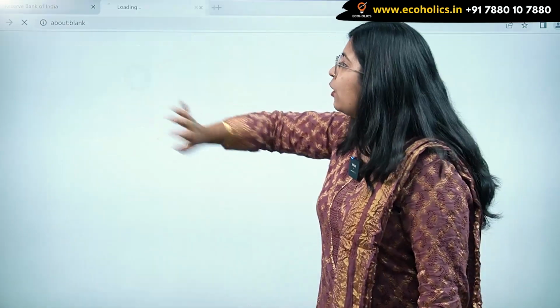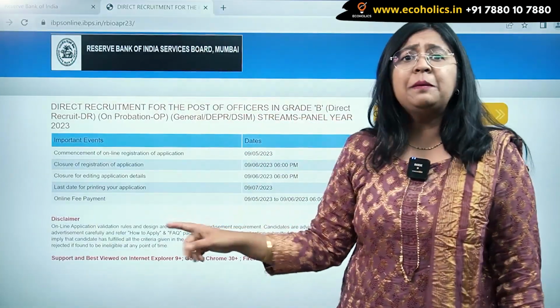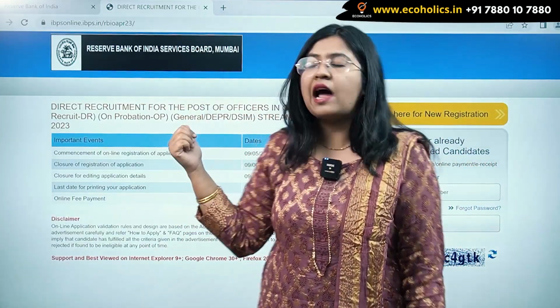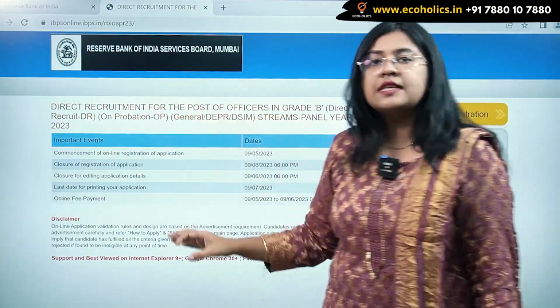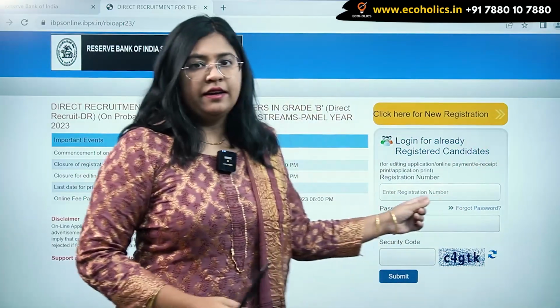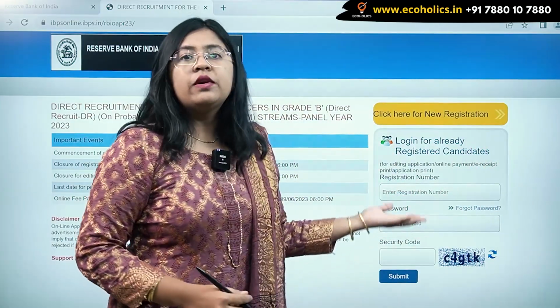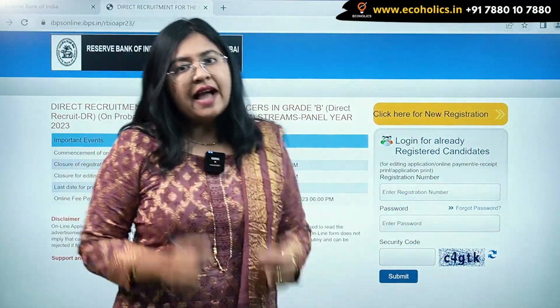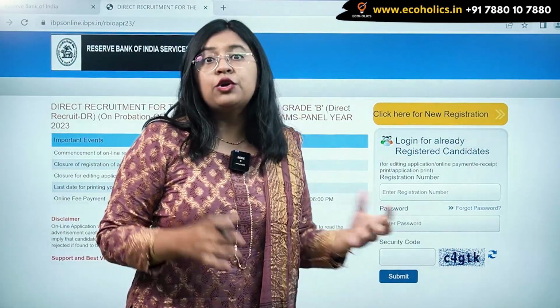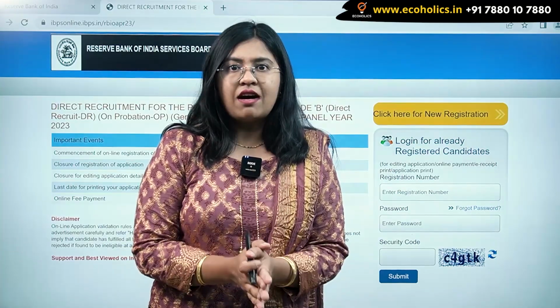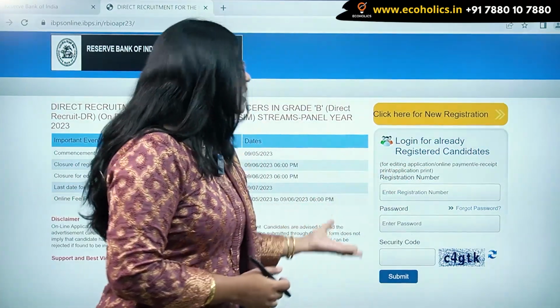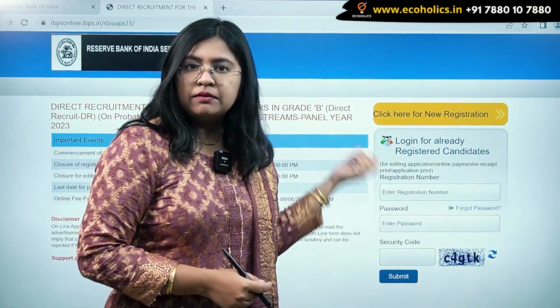You just have to click on this link and you will be redirected in your next tab directly to the RBI portal, from where you have to fill the form. This is where you will register yourself as a candidate, and from here your journey for the DEPR exam will start.